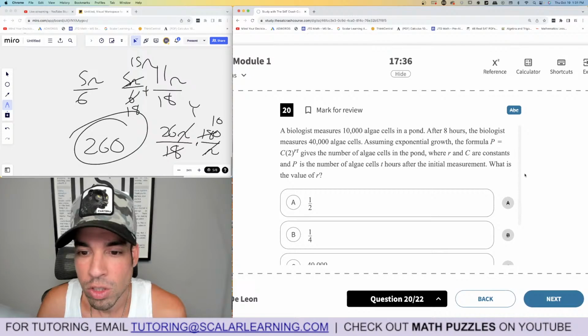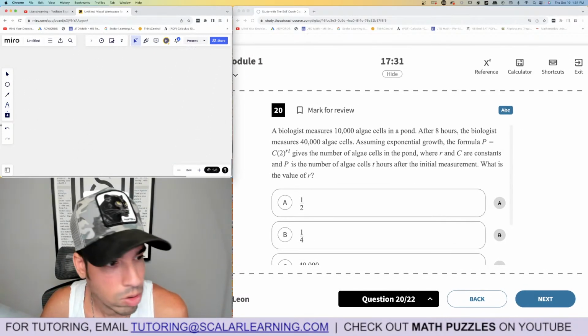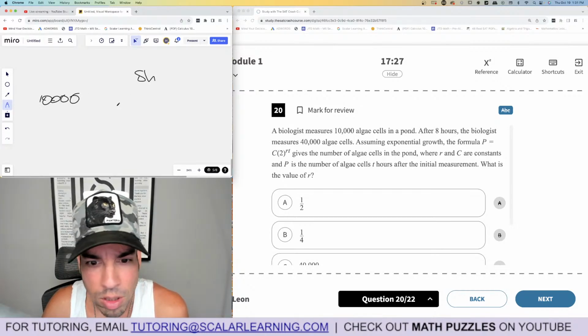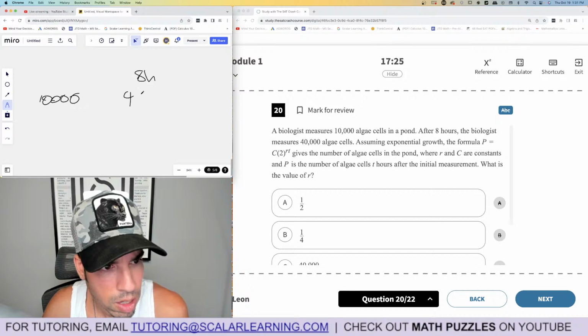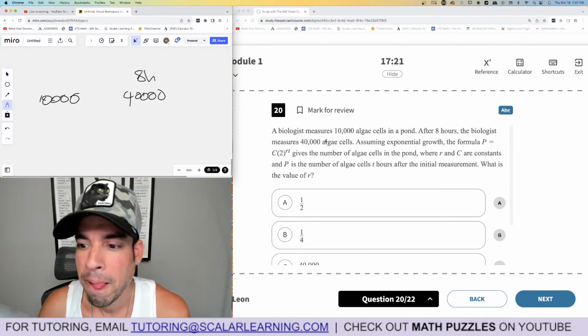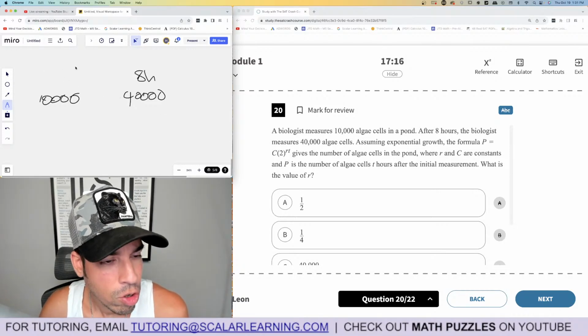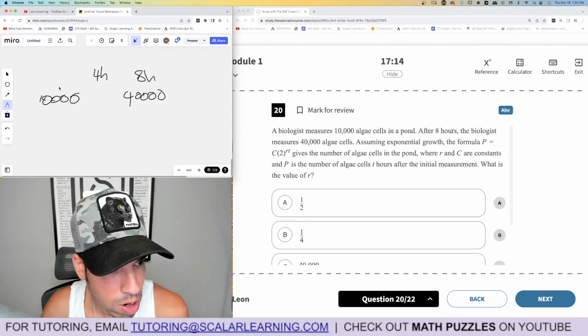A biologist measures 10,000 algae cells after 8 hours. Okay, hold on. After 8 hours, that's 40,000. So it's quadrupled in 8 hours. And this is a doubling thing. So it probably doubled in 4 hours to 20,000 and then doubled again in another 4 hours to 40,000.